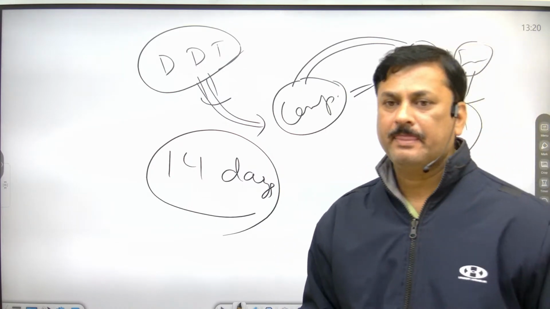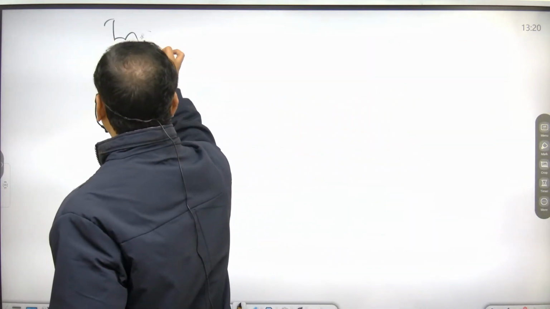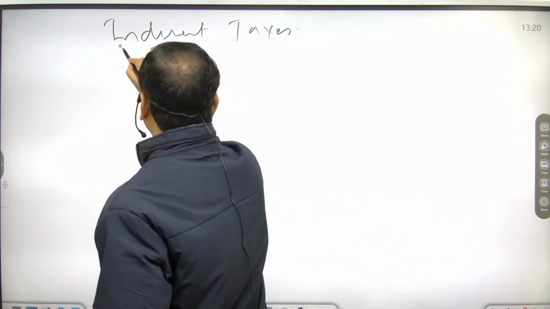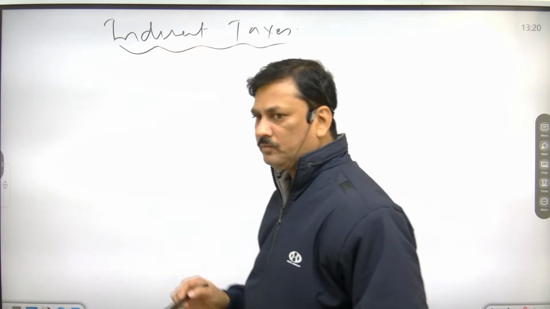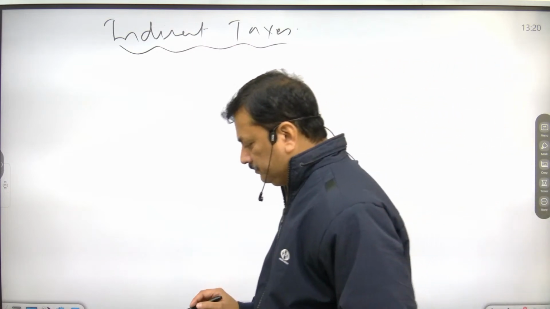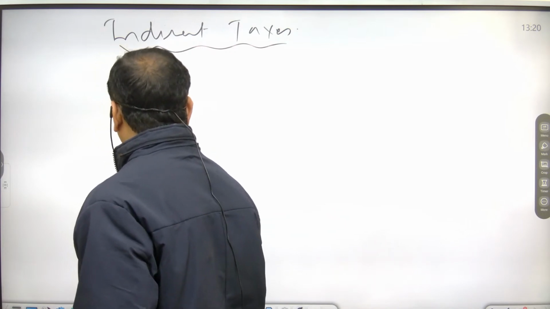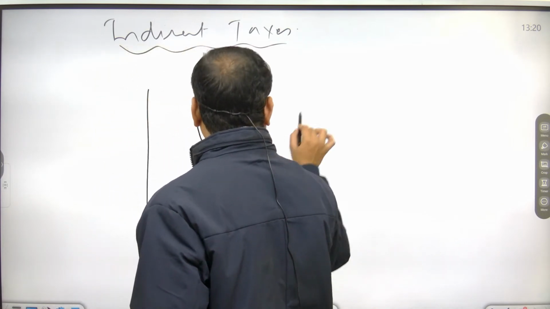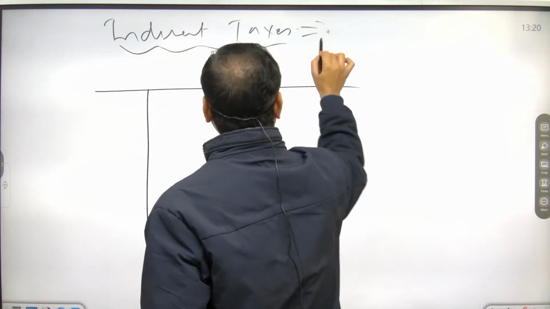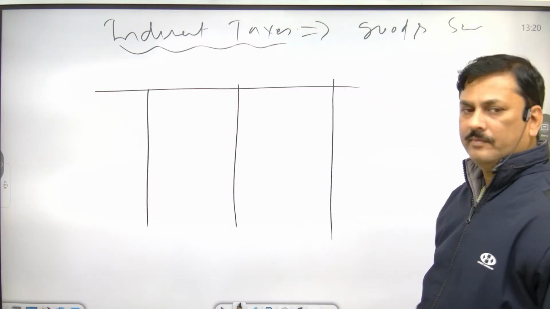Now look here. I'm going to discuss indirect taxes. I'm just giving an example. Indirect taxes are imposed on goods and services. Goods and services. Okay.